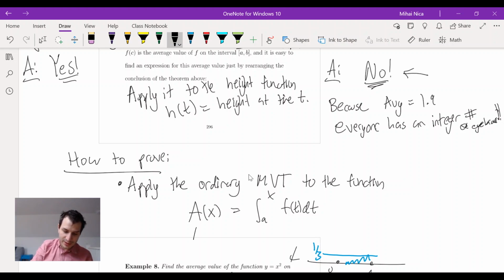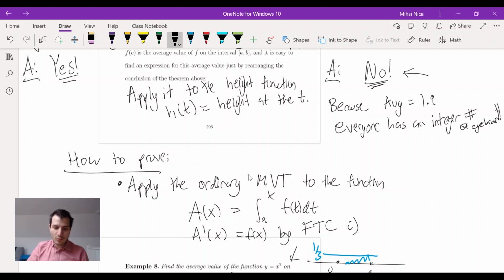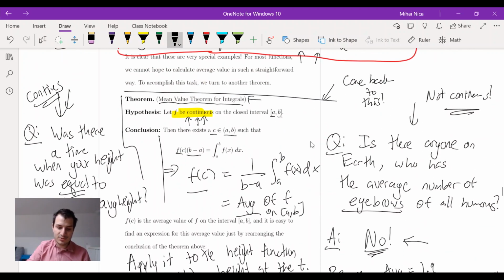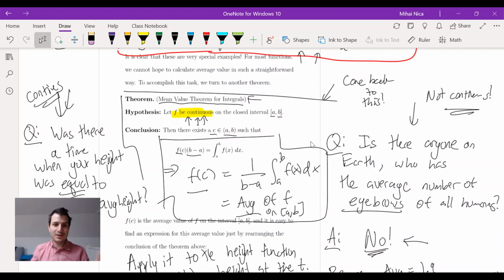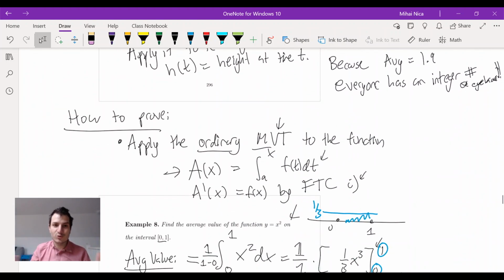This is the function where we know that A'(x) equals f(x) by the fundamental theorem of calculus, part 1. This function is definitely differentiable and continuous because of the fundamental theorem of calculus. And if you apply the mean value theorem to this function, you will get exactly this result. So the mean value theorem for integrals is what you get by applying the mean value theorem to this area function.